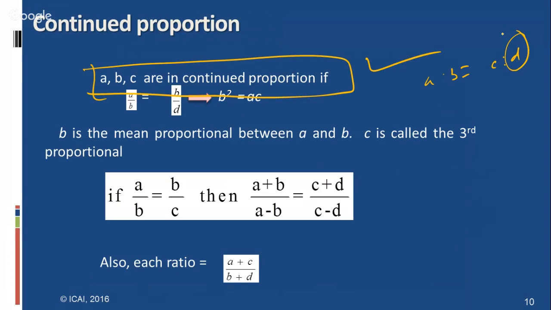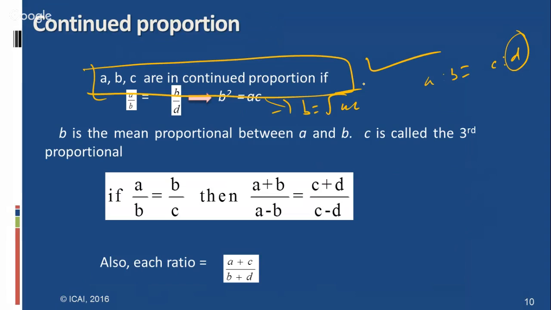Here D is called the fourth proportional. And we have the product of extremes equal to product of means, also this formula. And B square equal to AC, if three quantities A, B, C are of the same kind in the same unit. Otherwise, B equal to square root of AC also.